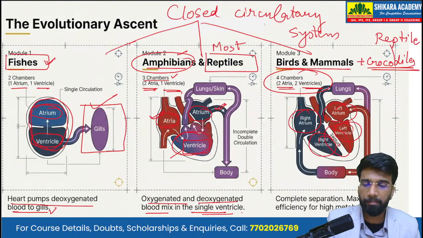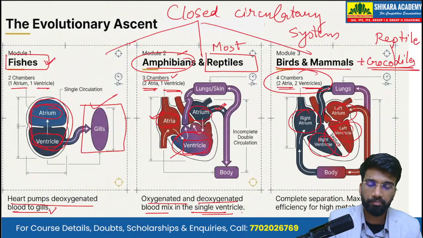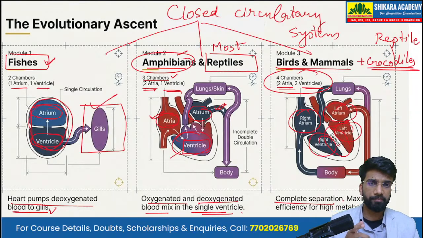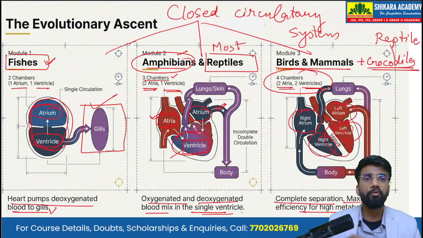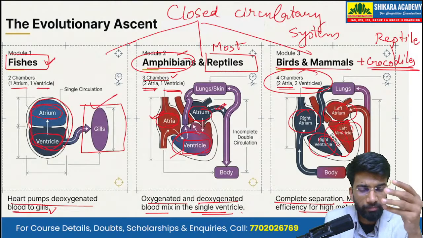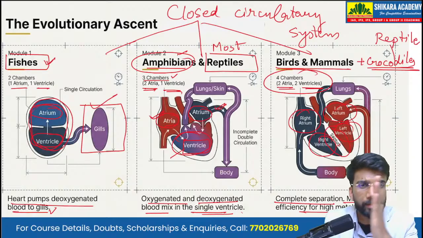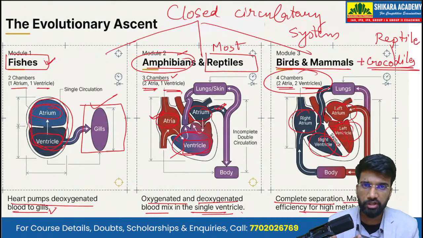Now, when it comes to the four-chambered heart, because of a proper septum that separates the right ventricle from the left ventricle, we have a complete separation. Because of this, we have the maximum efficiency for metabolic rates. The four-chambered heart is the most advanced form of heart, in which all four chambers have been properly separated by septums. There is no intermixing, there is complete separation of the oxygenated blood from the deoxygenated blood.